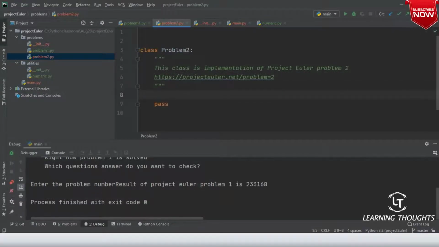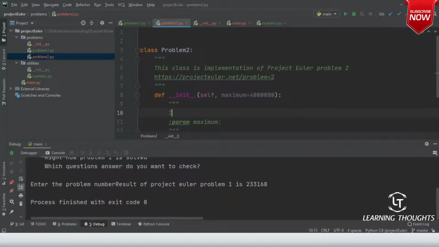Now over here, let me create the initializer method, def __init__(self, maximum), and the default value of maximum is 4 million. So I'm removing this pass.